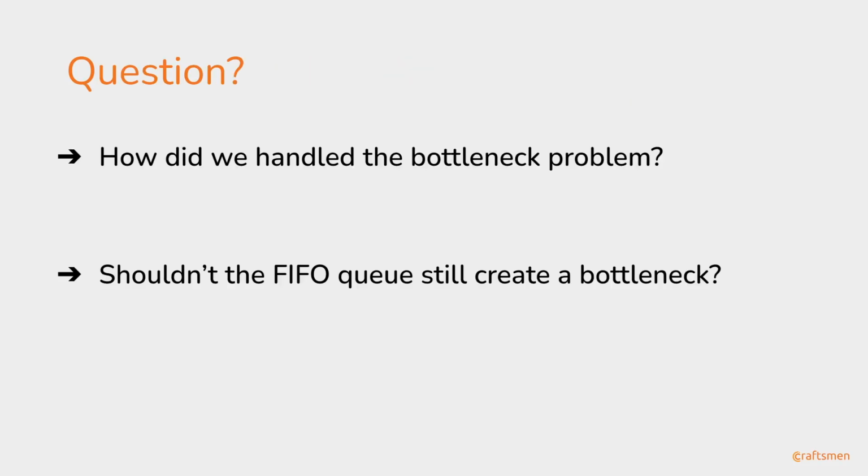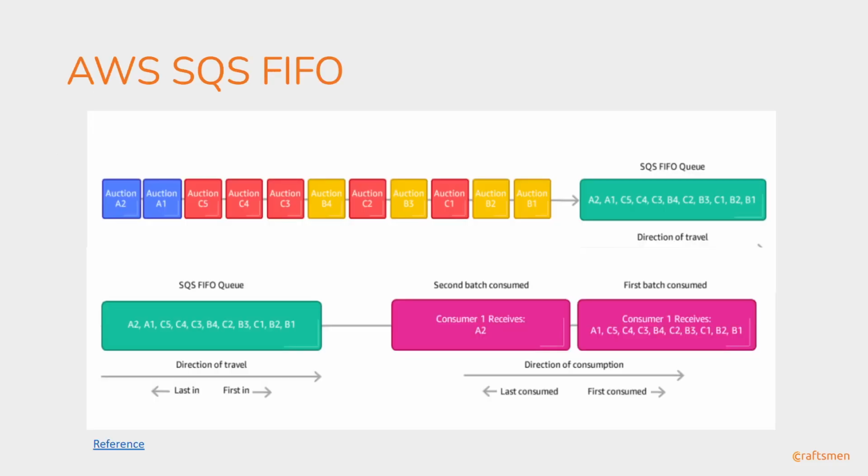So you guys obviously have this question on your mind by this time: how did we handle the bottleneck problem now? Because as it's a FIFO queue, obviously there should be another bottleneck in our system right now, right? So how did we do it?